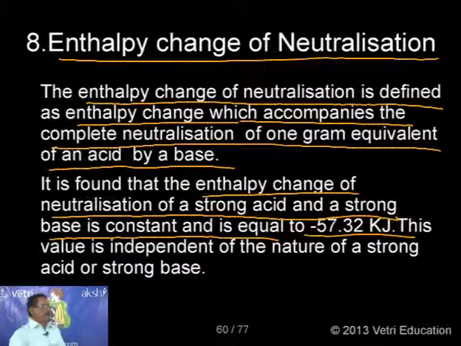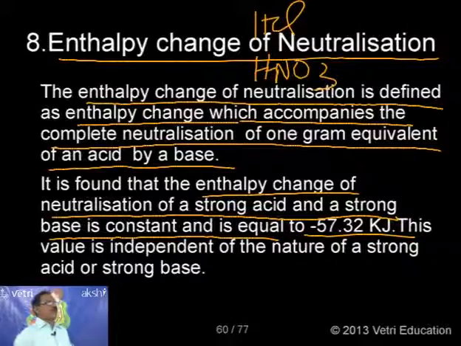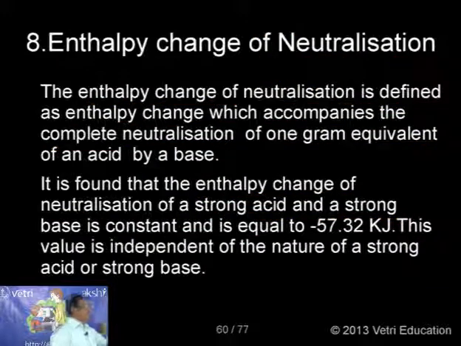Kindly follow. Strong acid means it may be HCl, it may be nitric acid, it may be sulfuric acid, anything I can use as a strong acid. Same for base, I can use sodium hydroxide, I can use potassium hydroxide. Whatever acid or whatever base, the value is the same. That is minus 57.32 kilojoule if it is by both strong acid and strong base. This is very interesting information you must know.